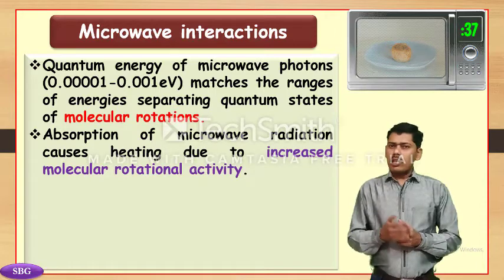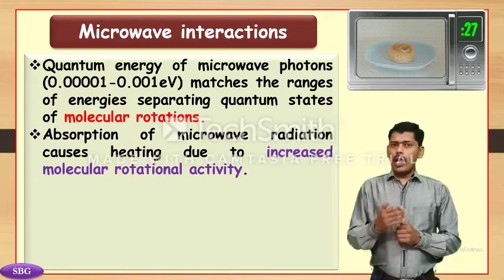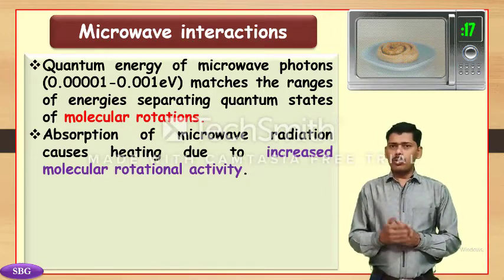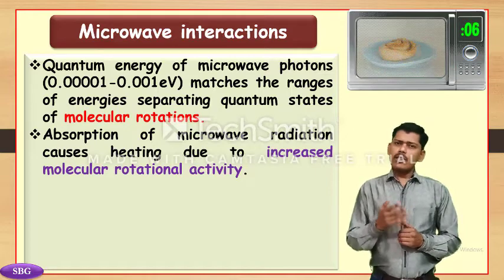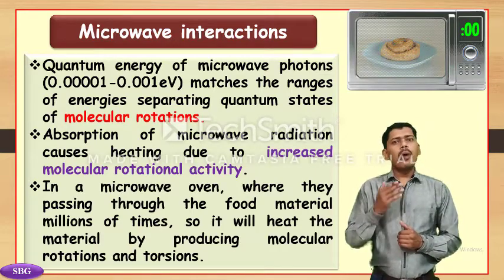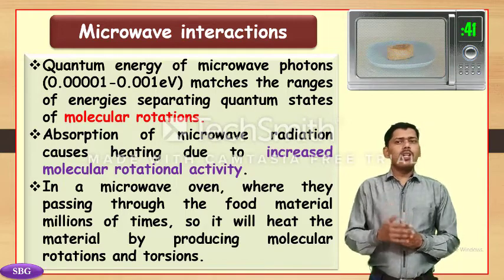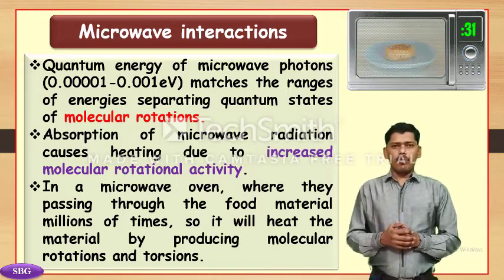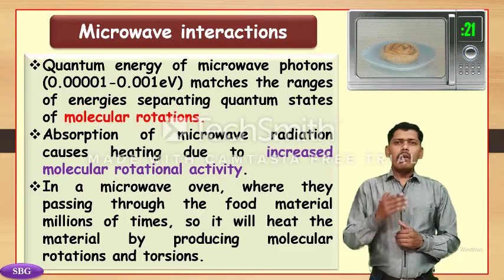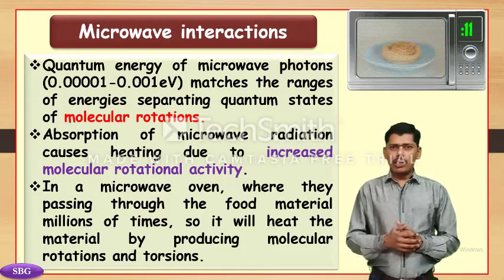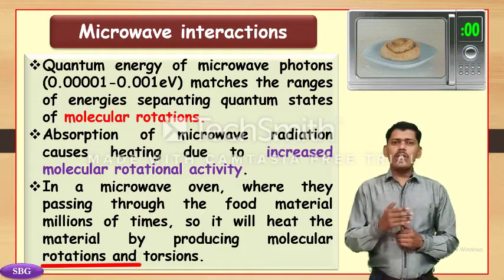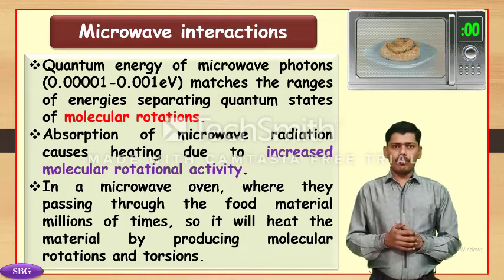Most matter, including the human body, is largely transparent to microwaves. High intensity microwaves, as in the microwave oven, pass through the food material millions of times, so they heat the material by producing molecular rotations and torsions.